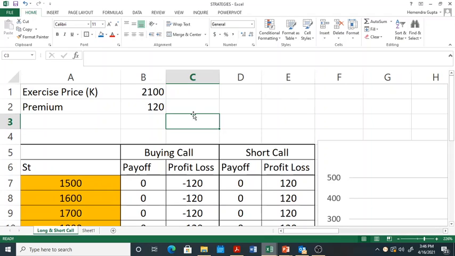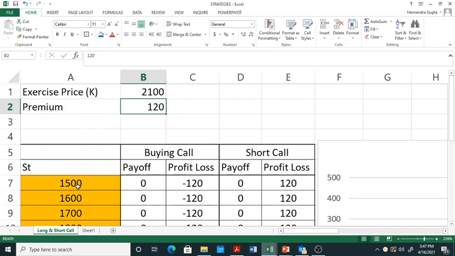Now if you see, Mr. A, the buyer of the call option, has purchased this call option at a strike price of rupees 2100, and he has paid a premium of rupees 120. So let us see how things will shape up for the buyer of a call option, and also for the person who sells the call option. Buying a call option is also referred to as going long on the call, and selling a call means shorting the call.